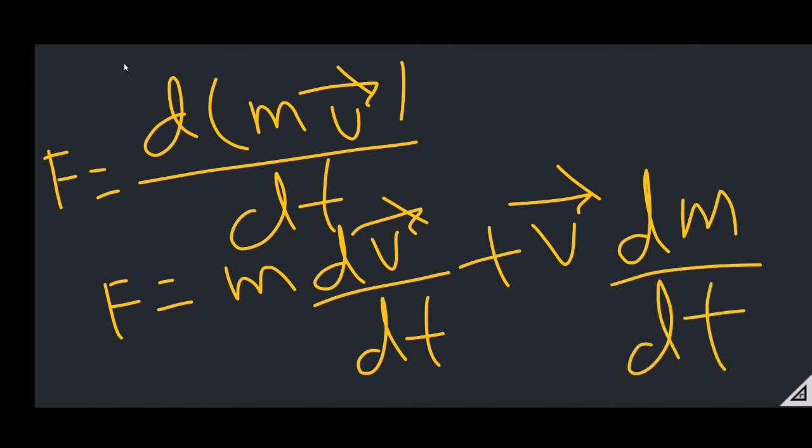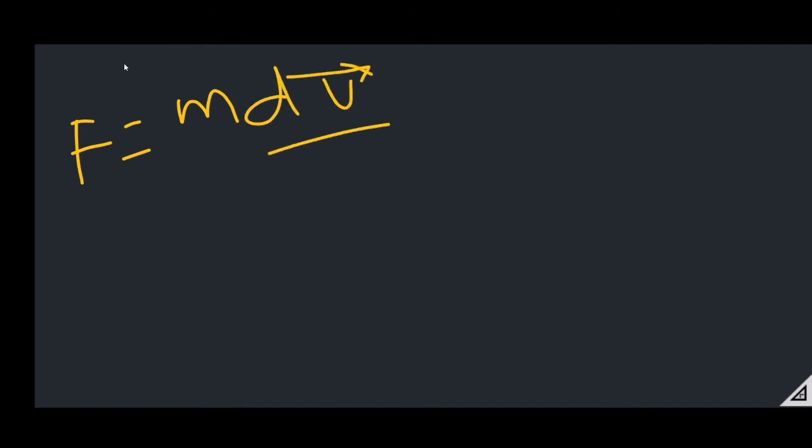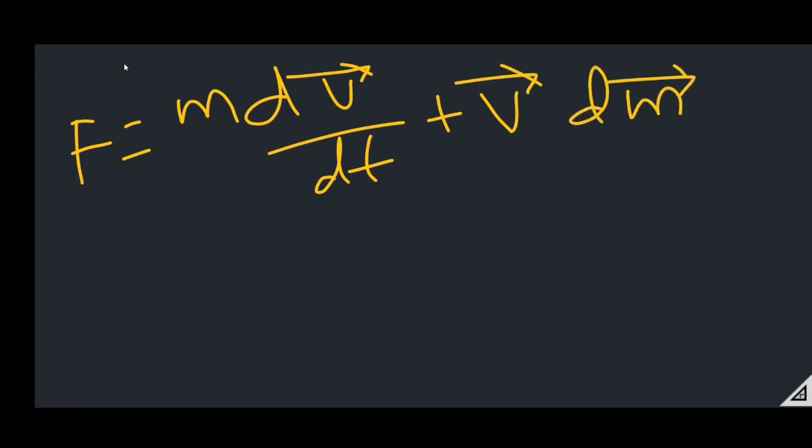And here dv by dt is the change in velocity and dm by dt is the change in mass. So F equals m dv by dt plus v dm by dt.